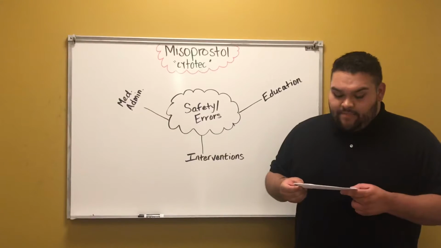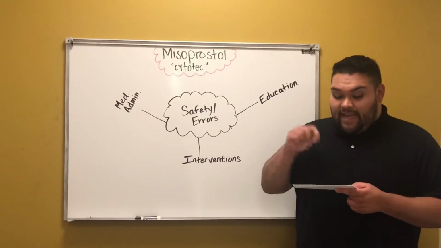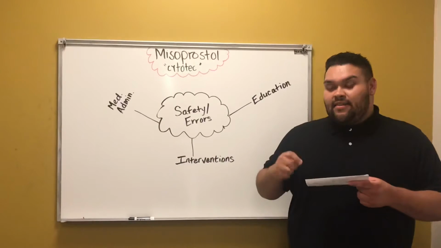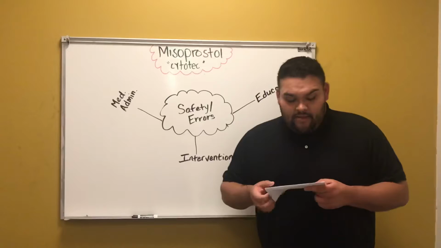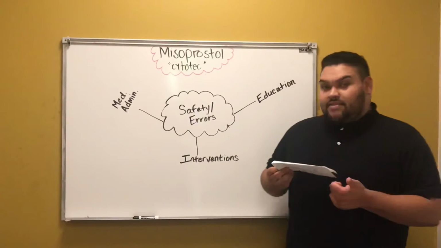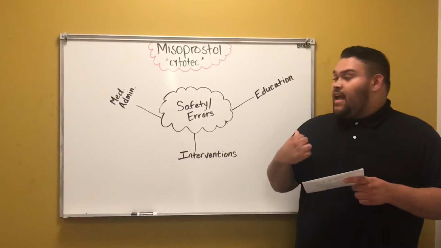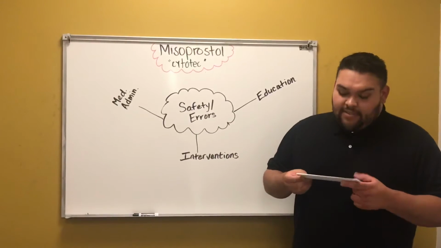You want to avoid antacids that have magnesium specifically, but if you need to take an antacid, then you can take one with aluminum or calcium in it preferably, which wouldn't really go against the drug. After menopause, it can cause postmenopausal bleeding in women, so that's something to look out for.